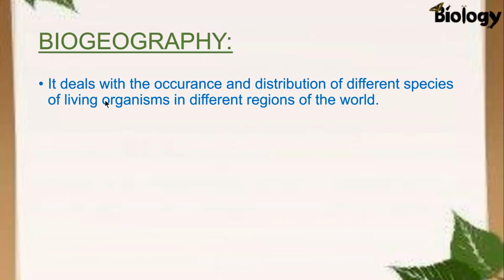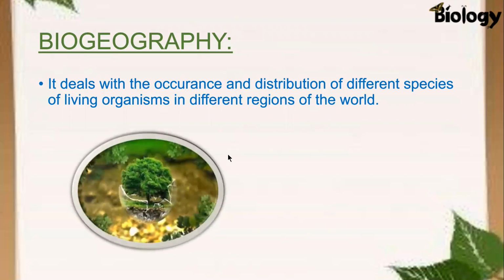Fourth branch is biogeography. This branch deals with the occurrence and distribution of different species of living organisms in different regions of the world. And it is very necessary that we must know the characteristics of different regions of the world. What characteristics?